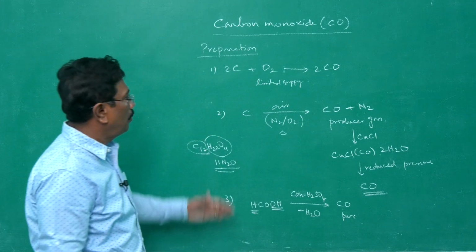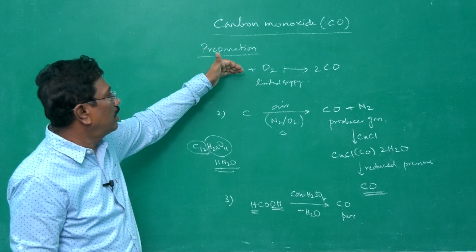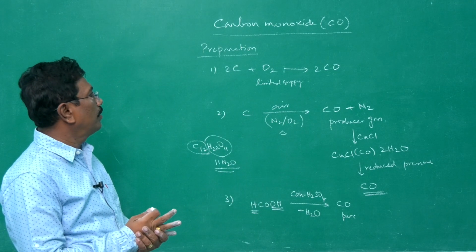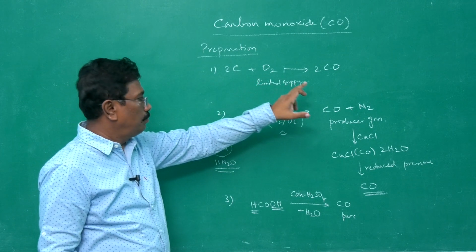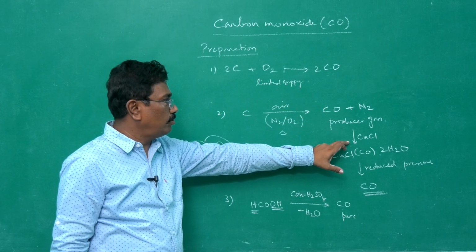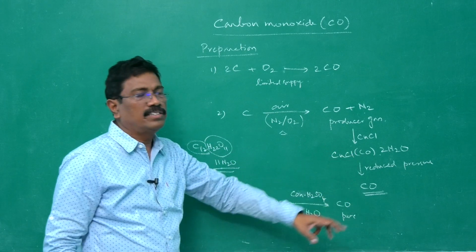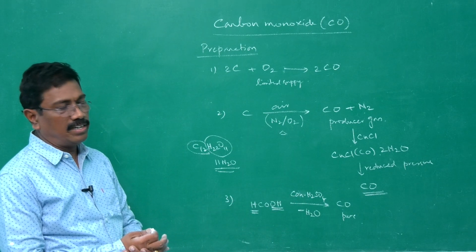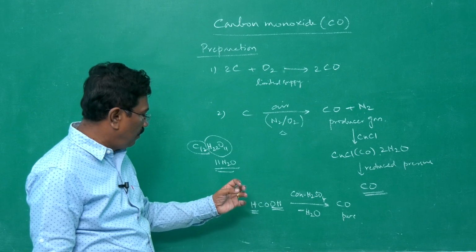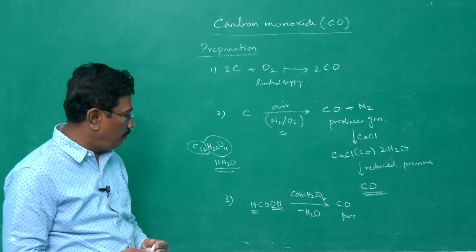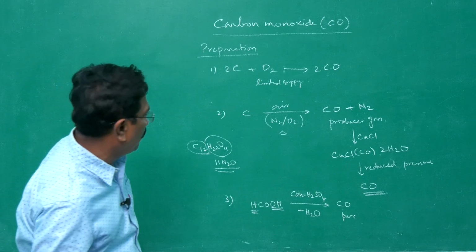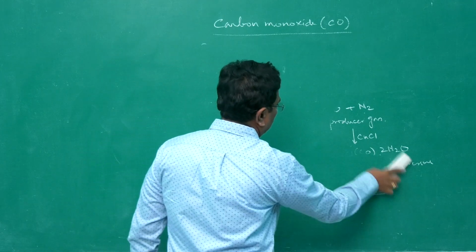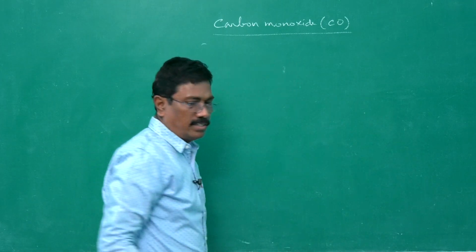This is how carbon monoxide can be obtained, by burning carbon in air, limited supply of oxygen, air, producer gas obtained. When passed through cuprous chloride, it absorbs carbon monoxide. When sent at reduced pressure, you will be getting carbon monoxide. Concentrated sulfuric acid is a best dehydrating agent. When it is made to react with formic acid, it takes up water from formic acid, giving carbon monoxide. And regarding its physical properties, as already mentioned when we start the class, it is a colorless, odorless, poisonous gas.